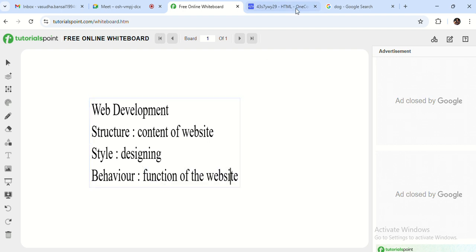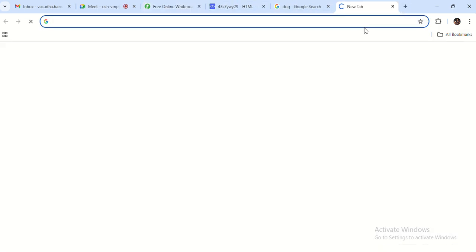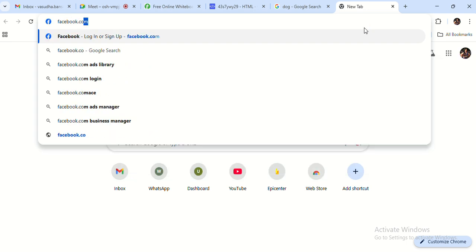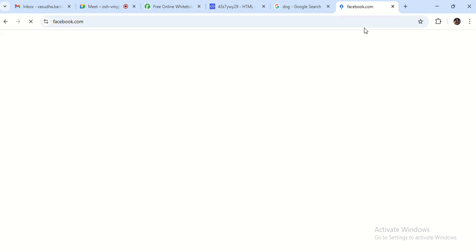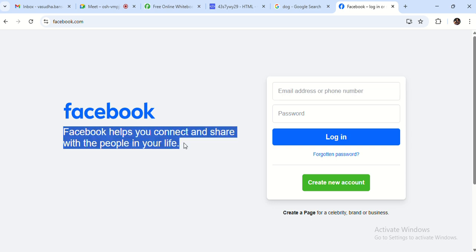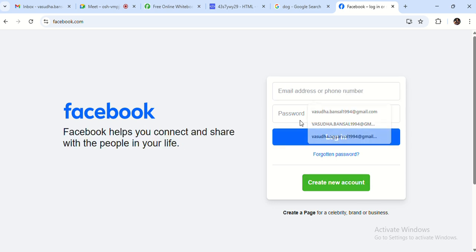If I talk about a normal website, I will show you. I will open facebook.com. Okay, so this is the page, right? Here Facebook is written, a paragraph is written here, then there are some text boxes for filling in data, then there is a button for clicking login, a button for creating a new account, and a link for forgotten password.